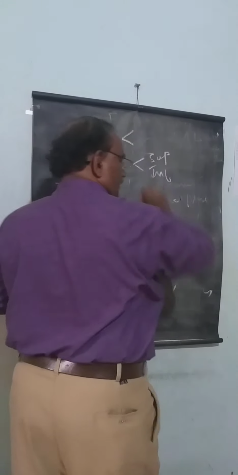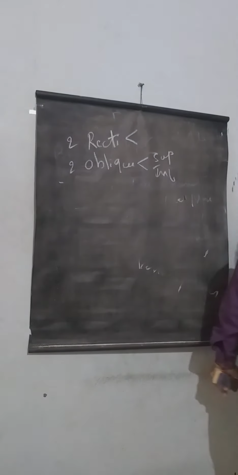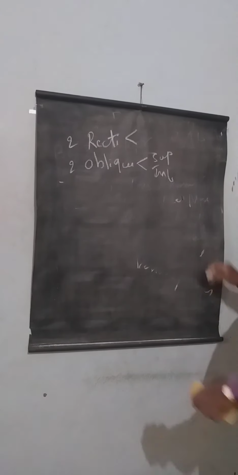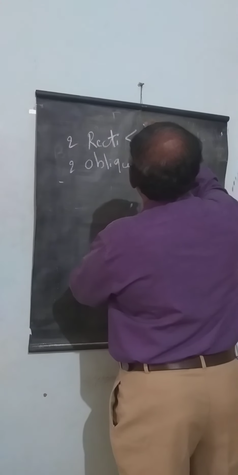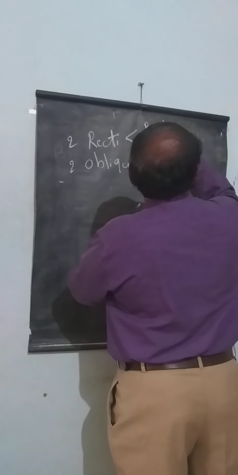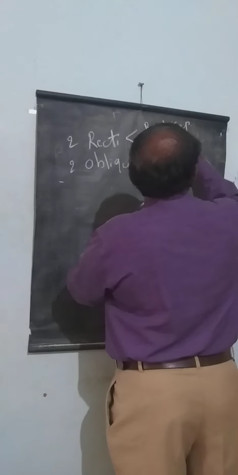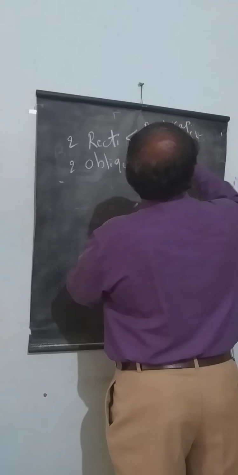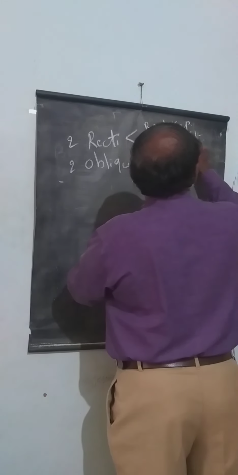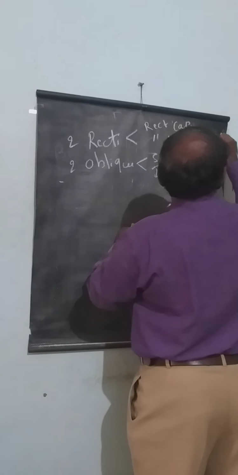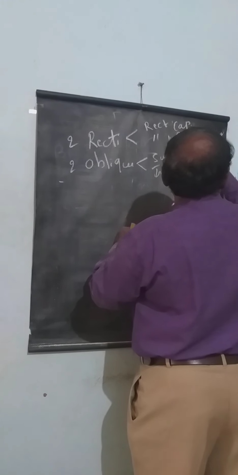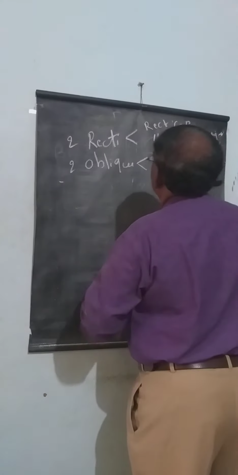The two recti are the rectus capitis posterior major and rectus capitis posterior minor. These are the four muscles.